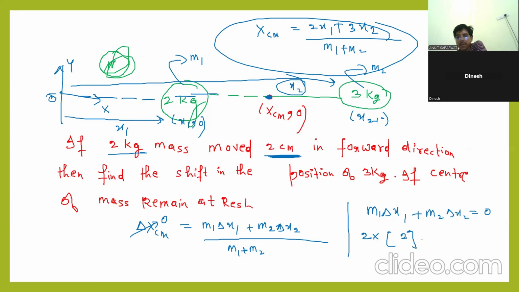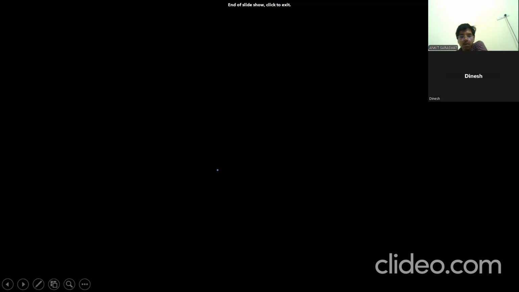Plus m2 will be 3 kg. I don't know whether it will shift right or left. It will come automatically. So delta x2 will be how much? Minus 4 by 3. How much? Around 1.33. Okay. So minus means what?